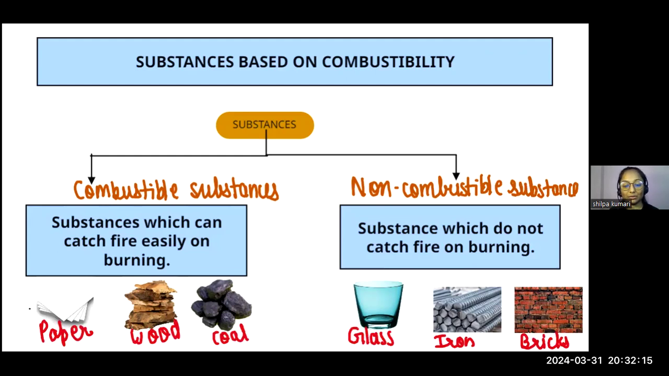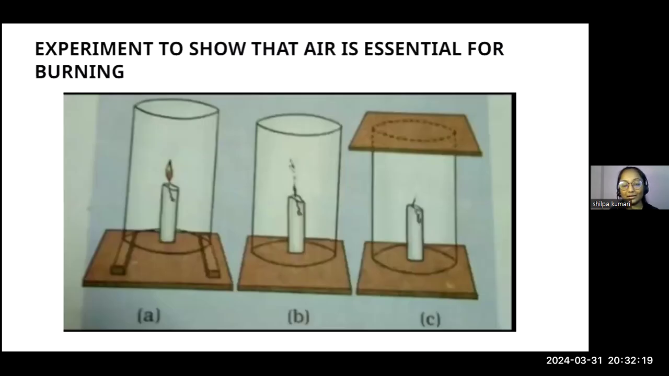Next, if we talk about the experiment, we got to know, students, that any substance burns in the presence of air or oxygen, simply we can say. But how to prove that? How will we get proof of that? So we can do one experiment to prove the essential role of air. The experiment is to show that air is essential for burning.